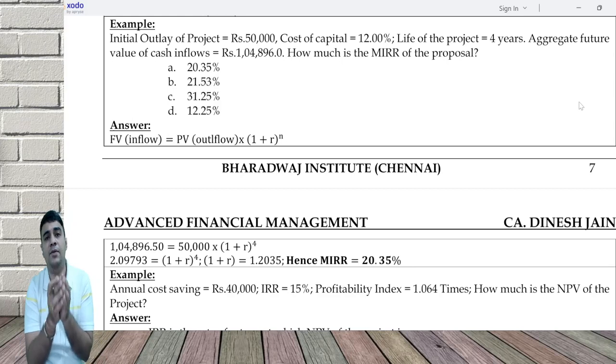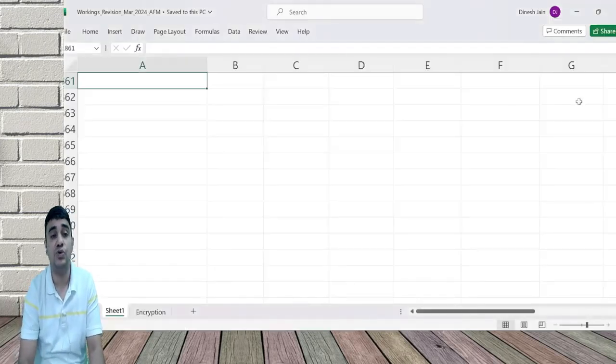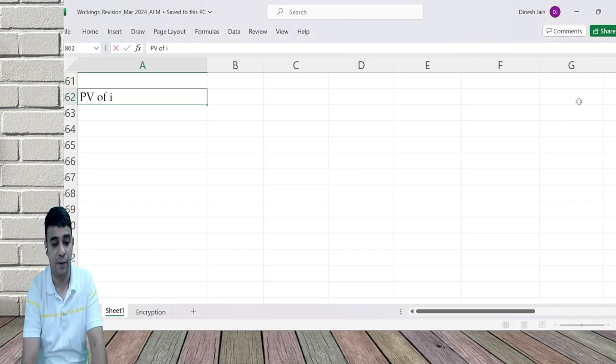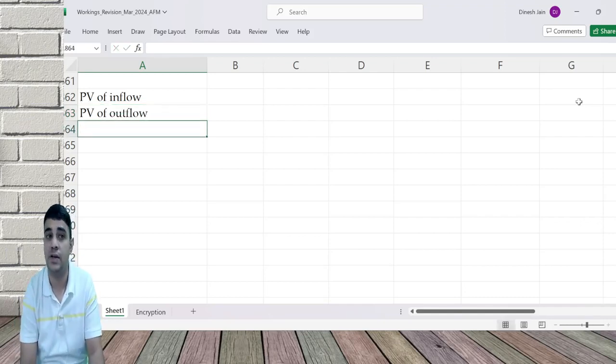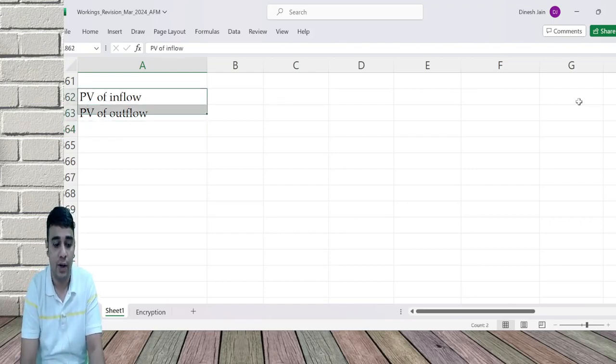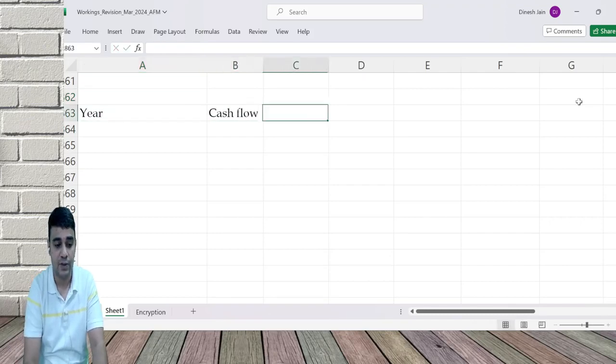So my PV of inflow can keep changing as you change the discount rate. PV of outflow does not change based on discount rate because it is today's value. How will it change based on discount rate? So here, if I apply IRR here, cash flow, PVF, DCF. What's the IRR rate they've given?